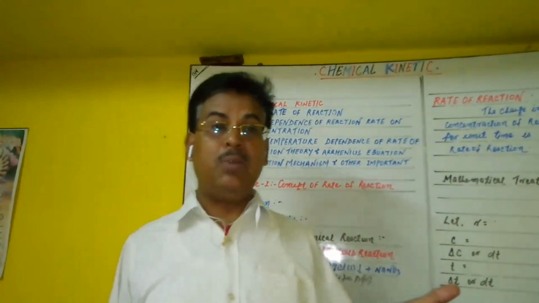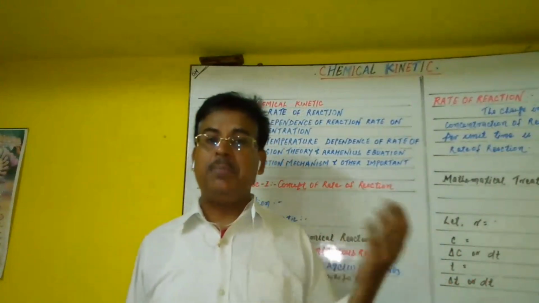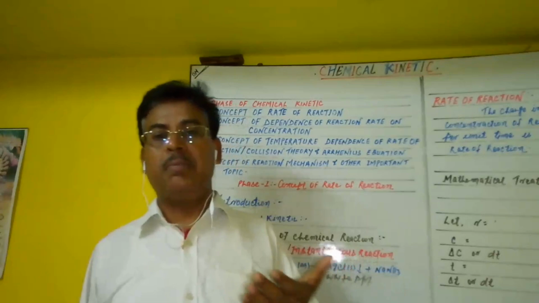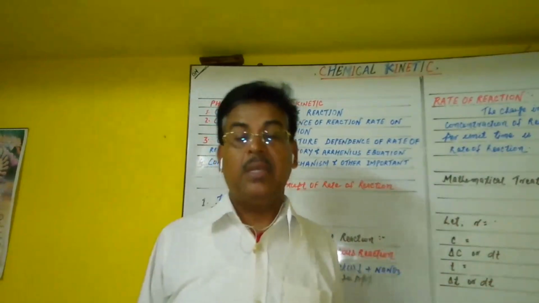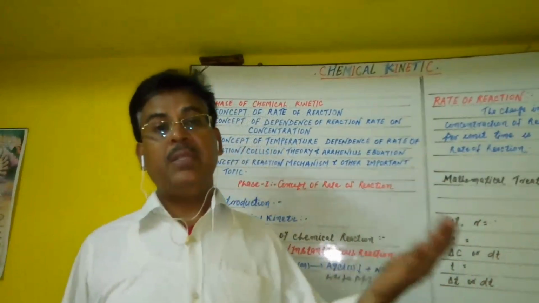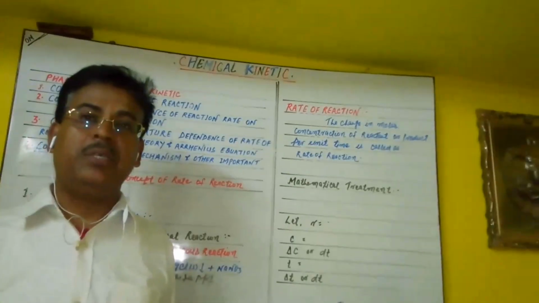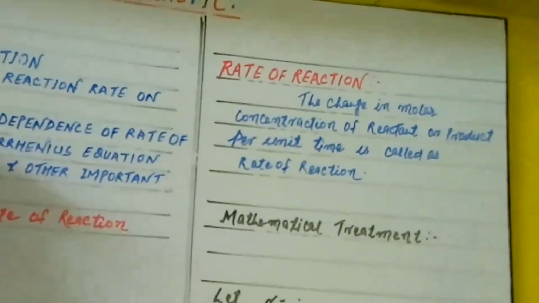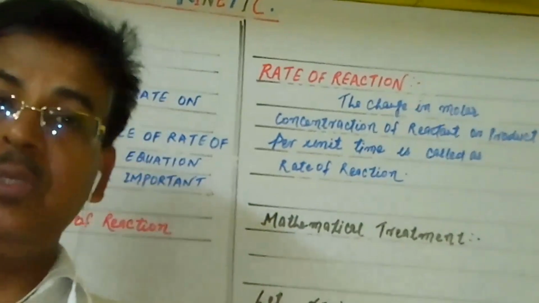If you want to count these things in another manner, you can say the disappearance of concentration of reactant per unit time is known as the rate of reaction. In other words, the appearance of concentration of product per unit time is known as the rate of chemical reaction. If you want to summarize, they are also used in mathematical treatment.